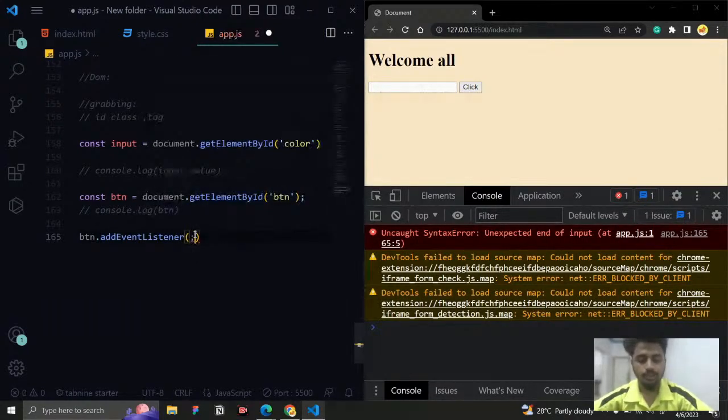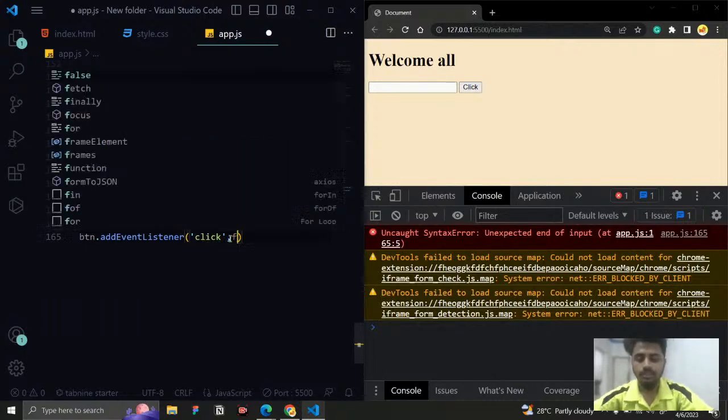It is going to take two parameters. The first parameter is what event the button element needs to respond to. So in my case, it is going to be click. So for the click event only, the button element needs to respond. And the second parameter is going to be a function. So if the click event happens, what needs to run? What I want to run. So that's what it is.